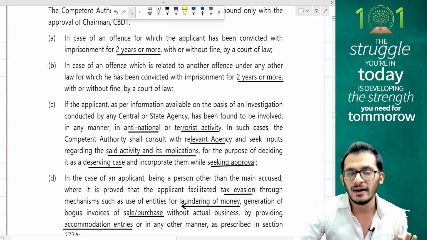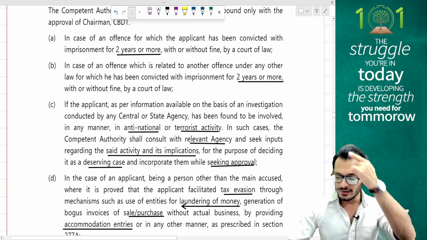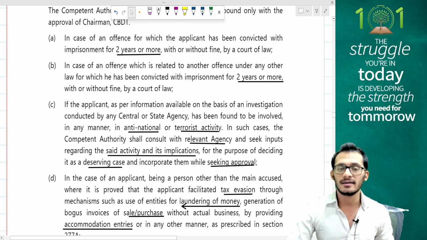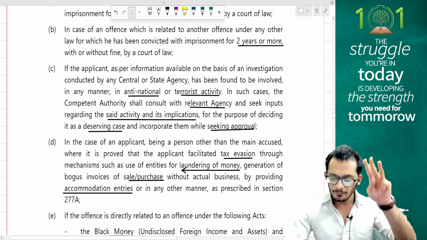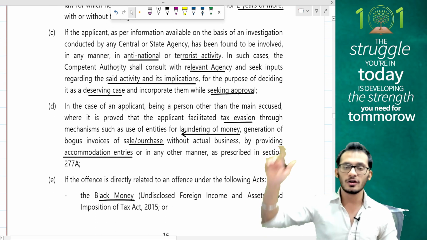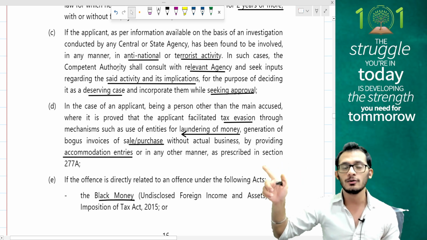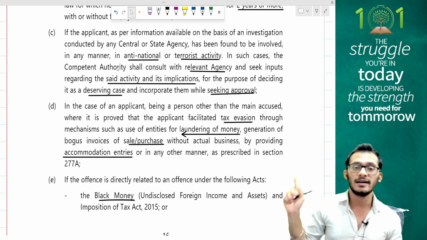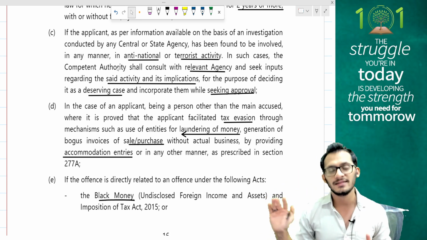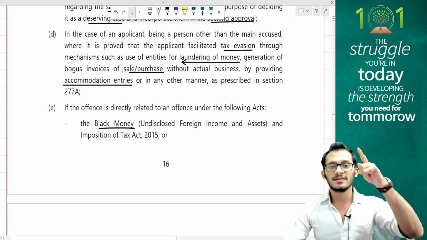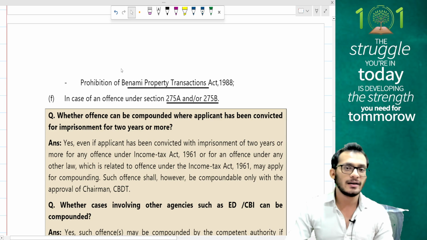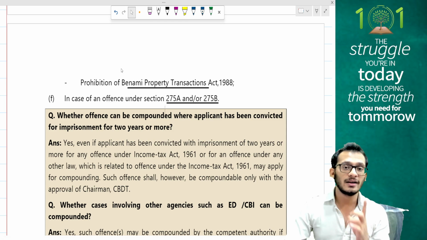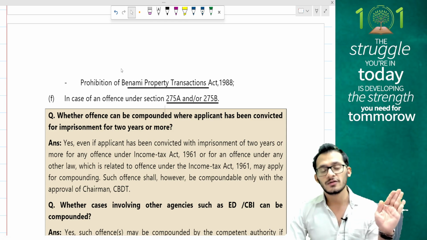Second, if you're going to have an issue of national importance, which means an involvement of any kind of anti-national or terrorist activities which are being litigated upon you, then in that case you need CBDT's approval. Third, if you're a party to a contract for money laundering, any kind of bogus invoice entries or accommodation entries, then you will be tried only by CBDT. Fourth, if it is an offense discussed under the Black Money Act or the Benami Property Act, or any other offense of 275A and 275B, then you're only getting approvals from CBDT for the same.